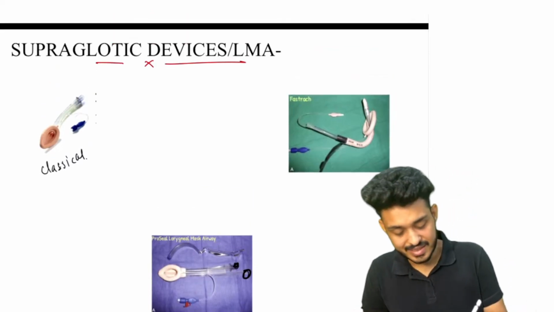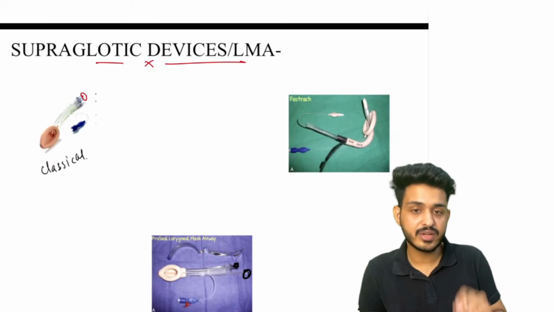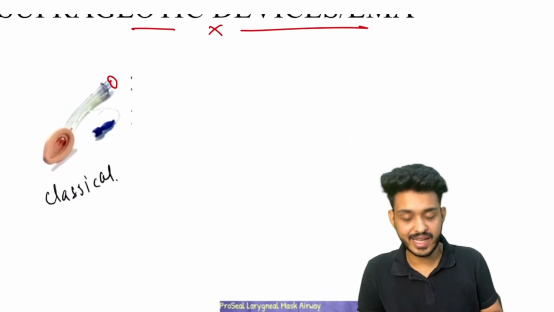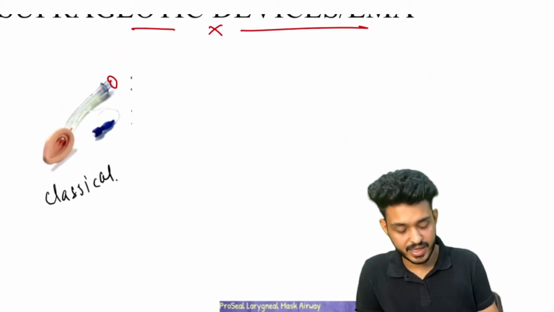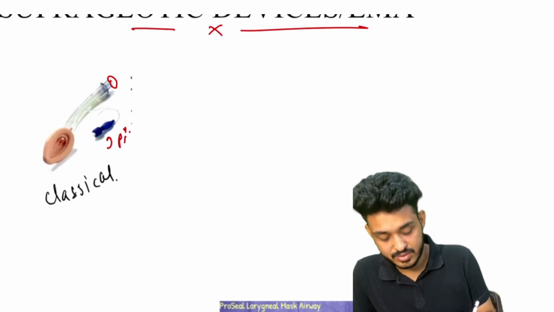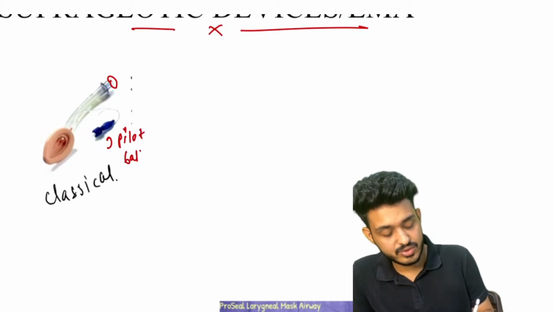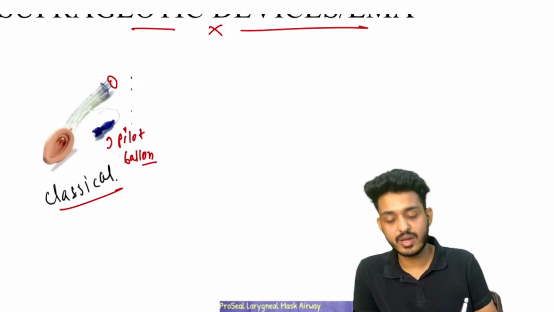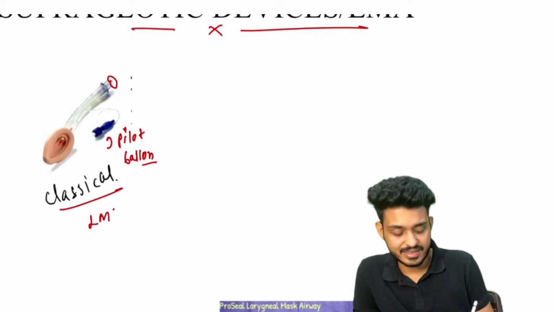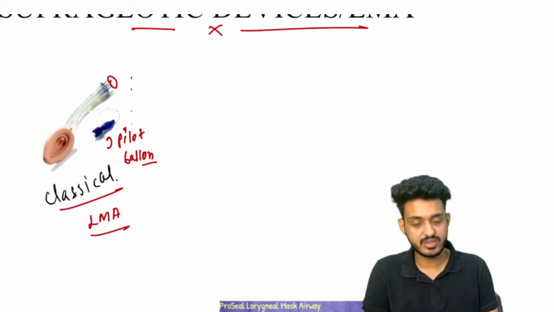First thing, this is your classical airway. Can you appreciate a single opening? And this is your pilot balloon. This is known as pilot balloon. And when you see a single opening, that is your classical LMA.